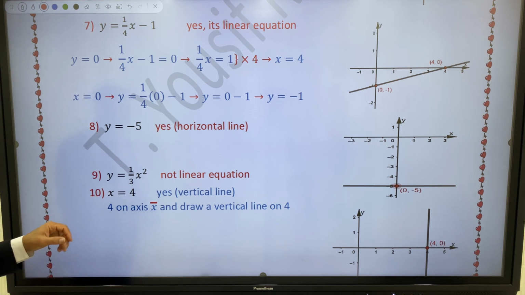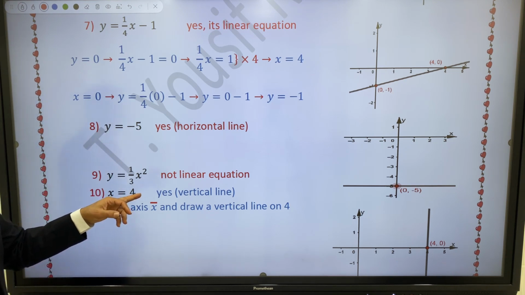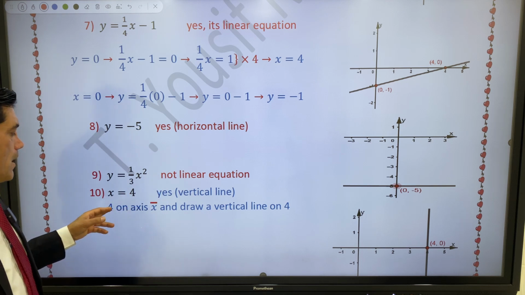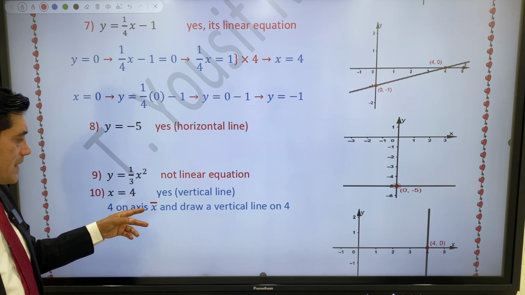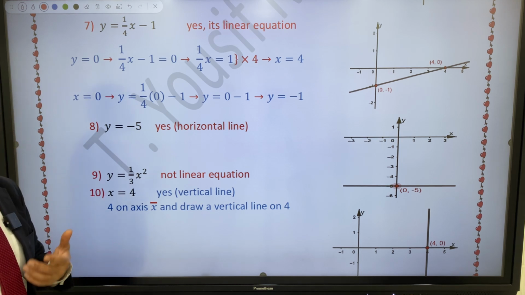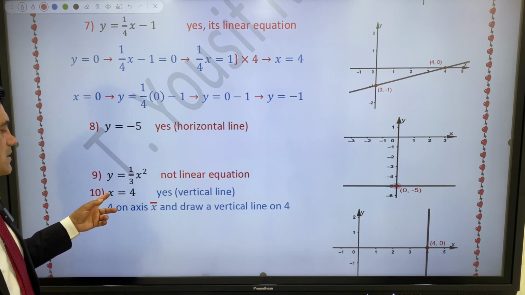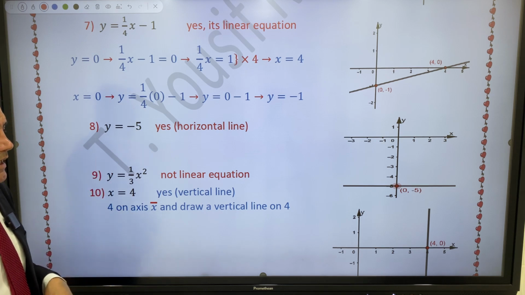About question 10, x is equal to 4. Yes, vertical line. Determine 4 on the axis of x. But which x? x positive, because 4 is positive. So determine 4 on the axis of x and draw a vertical line.